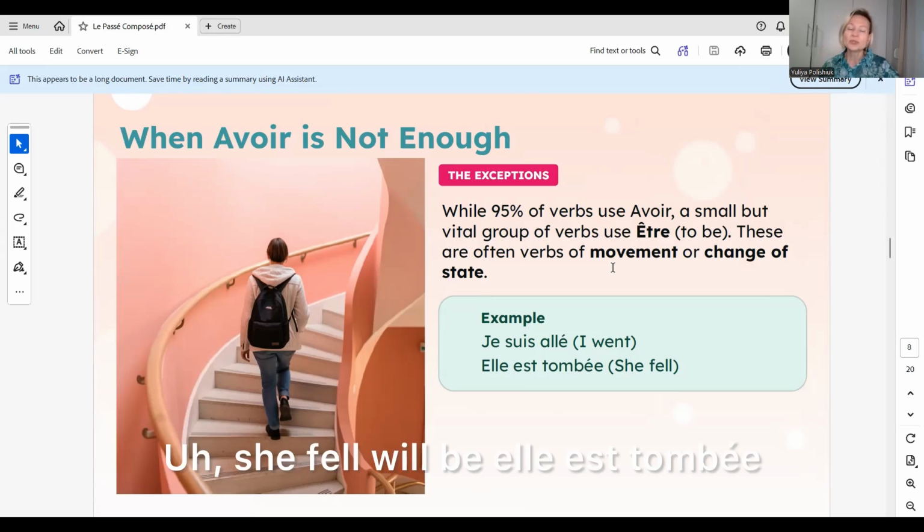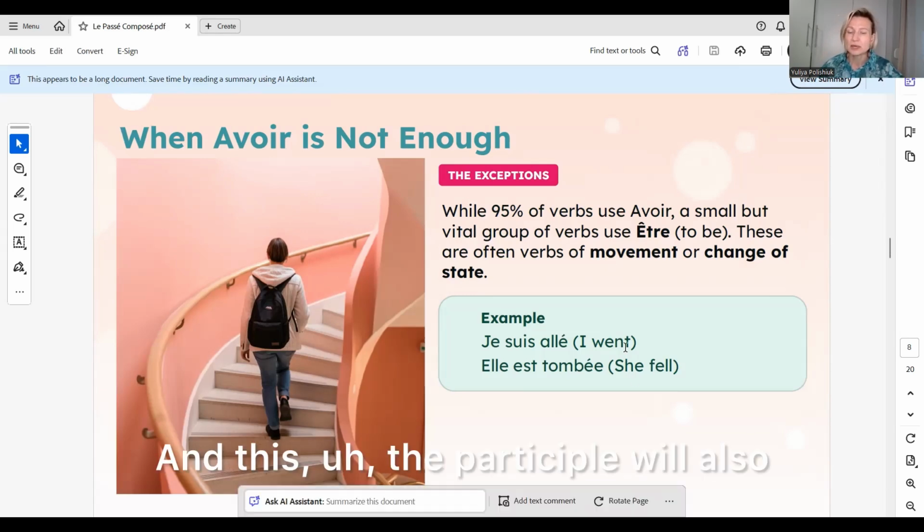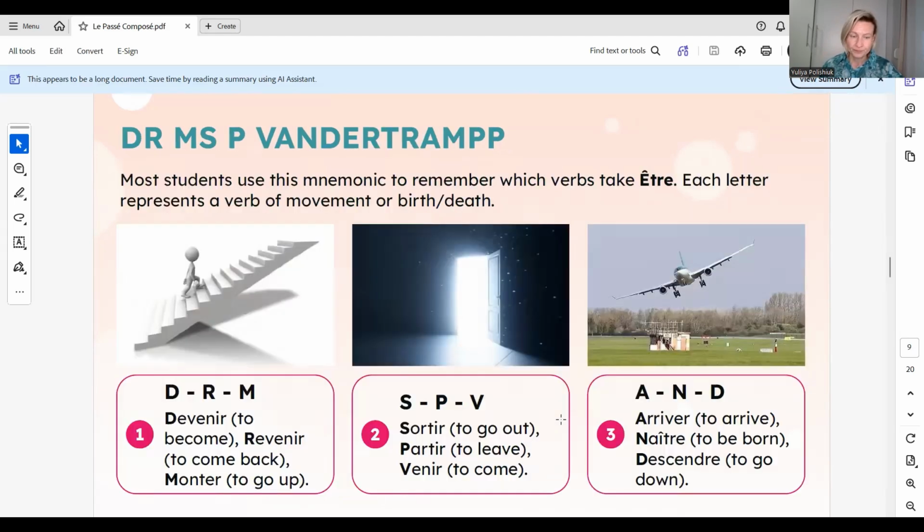She fell will be elle est tombée and not elle a tombé. And the participle will also follow the gender of the subject.